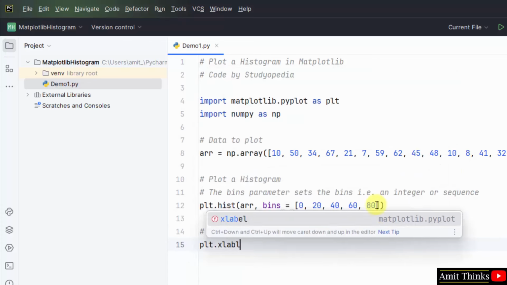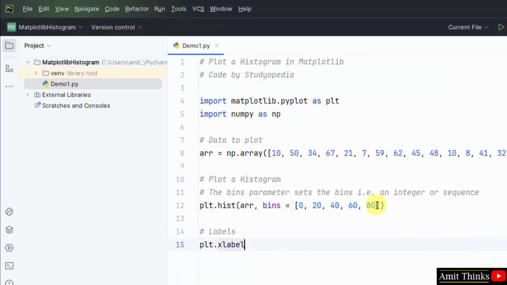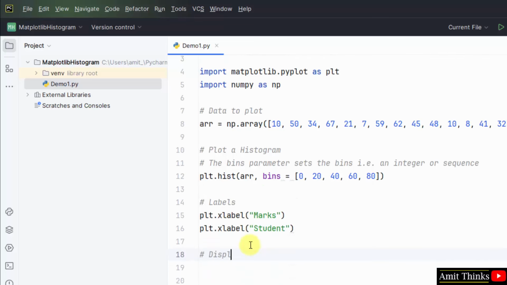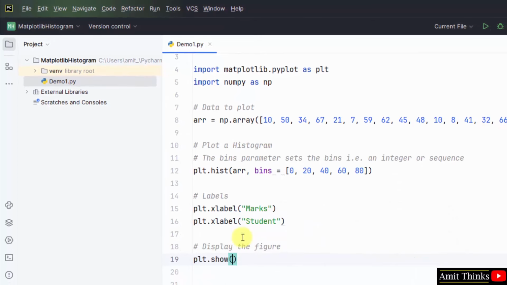First comes the xlabel. That is the label for the x-axis. Marks, student. Okay. Display the figure.